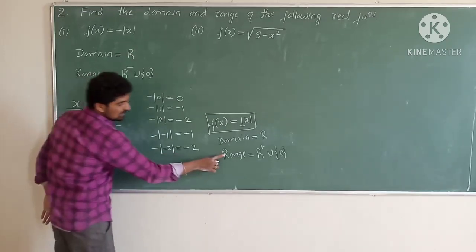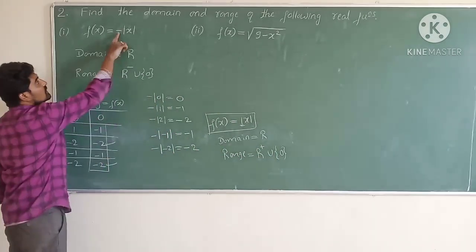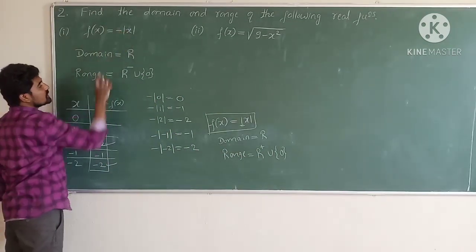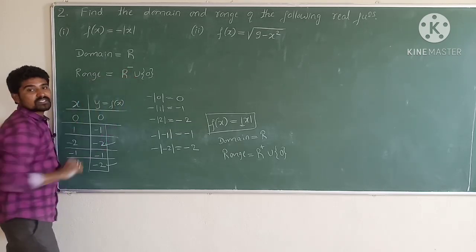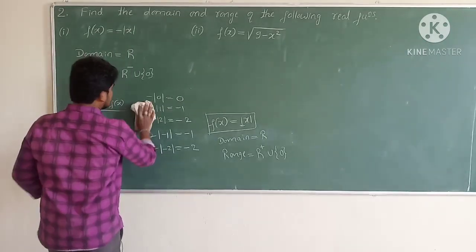That's why, in the modulus function, the range is the set of all positive real numbers including 0. Because of this minus sign, the range of this function is the set of all negative real numbers including 0. And next one is what? Second question.